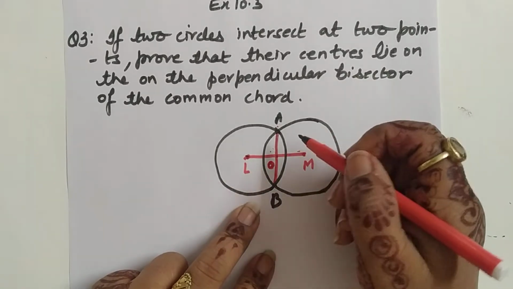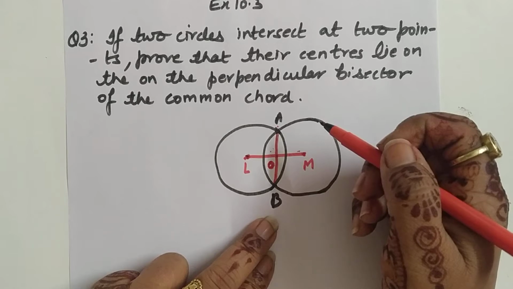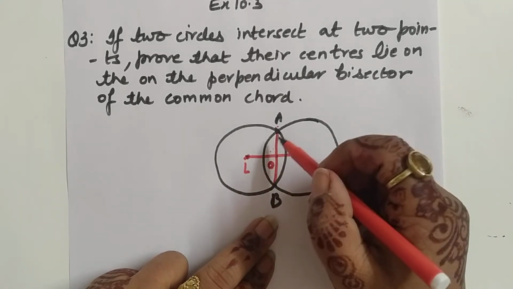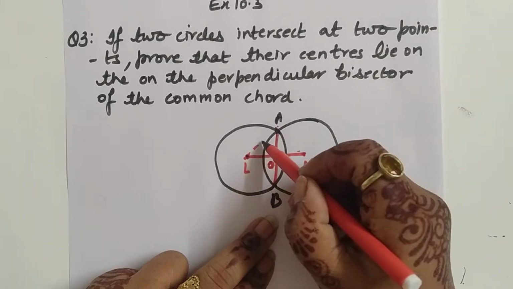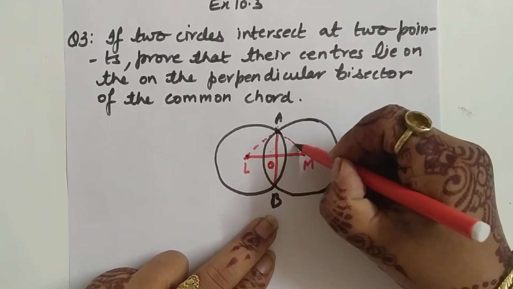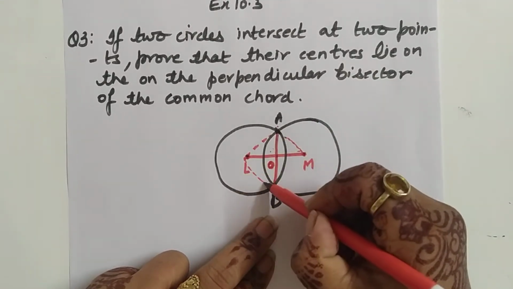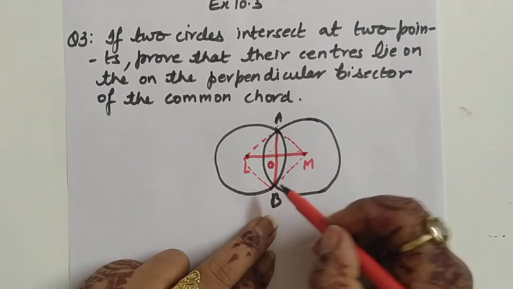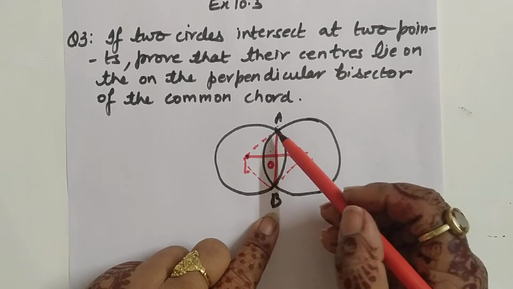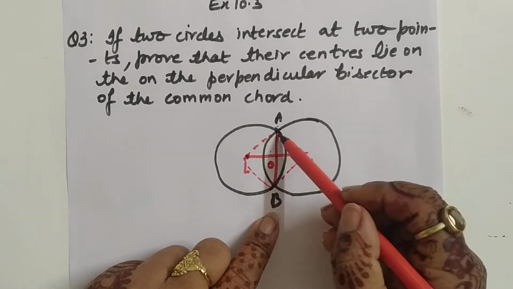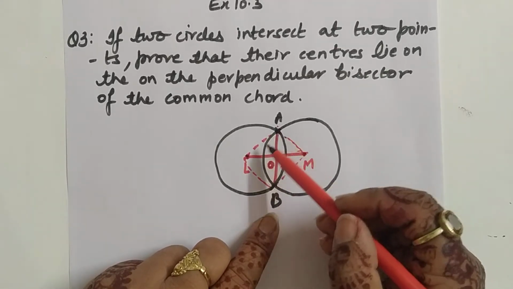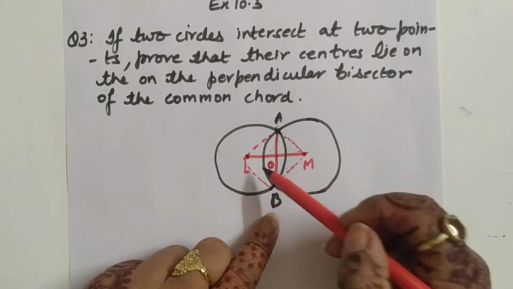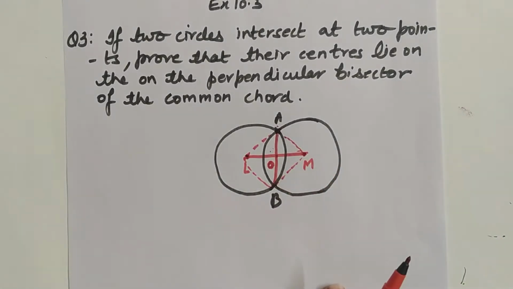Now we will do a few constructions, as I already told you that sometimes we need to do constructions. So what we will do, we will join L to A, M to A, L to B and B to M. That means we have joined the intersecting point of the two circles, that first point, to both the centers, and this intersecting point also to both the centers.